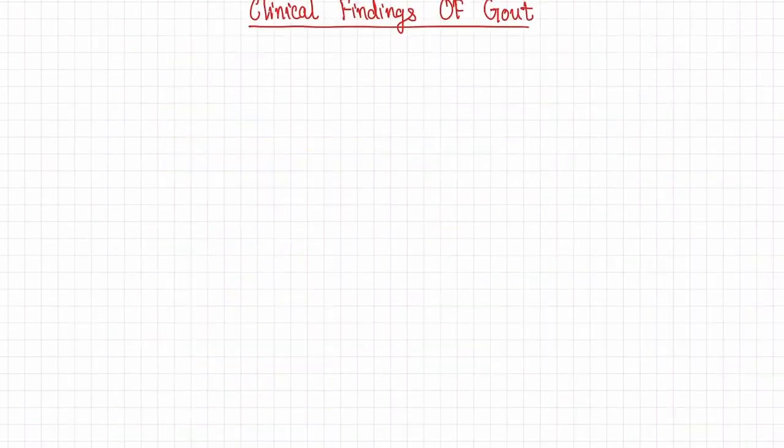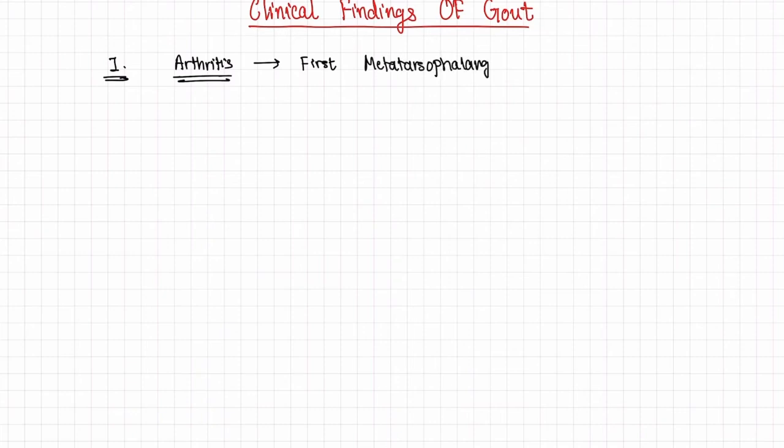Now, what are the clinical findings of gout? First, typical gouty arthritis affects the first metatarsophalangeal joint, which is the big toe.